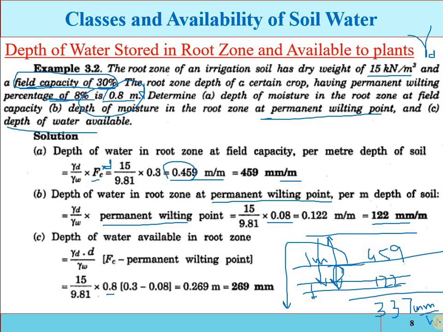Now how much water will be available in 0.8 meter? So if in 1 meter 337 millimeter is available, how much will be available in 0.8 meter? So that will be 269 millimeter. Yeah, also you can find out that the field capacity is 0.3, permanent wilting point is 0.08, the root zone depth is 0.8, gamma d is this one, gamma w is this one. So you can see that this much water will be available to the plants, to the root zone. Okay.